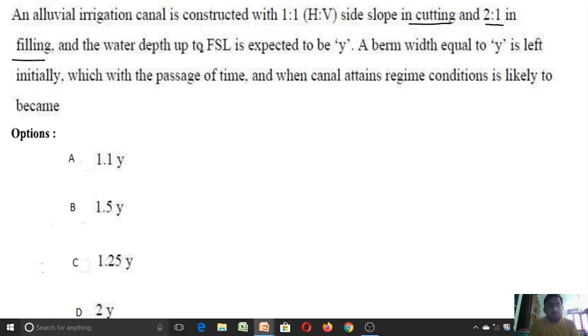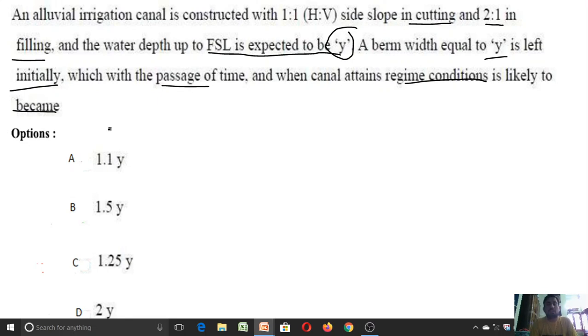And the water depth up to the full supply level, that is FSL, is expected to be Y. A berm width is equal to Y if left initially. So initially, before flowing of water through that canal, the width of the berm is equal to the depth of FSL, that is Y, which with the passage of time and when the canal attains its extreme condition is likely to become what width of the berm when a canal attains its extreme condition.